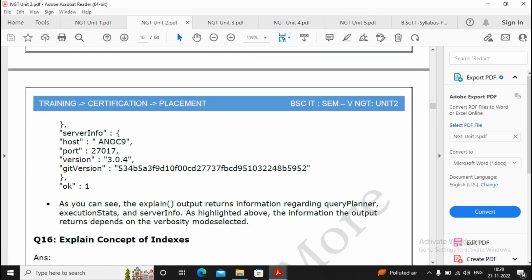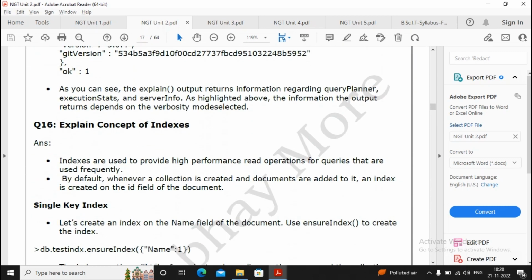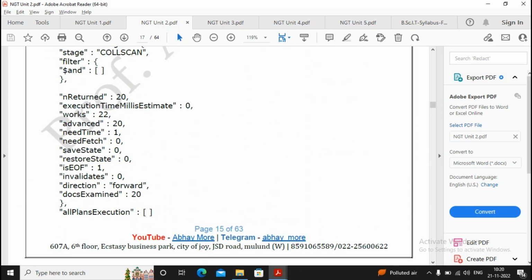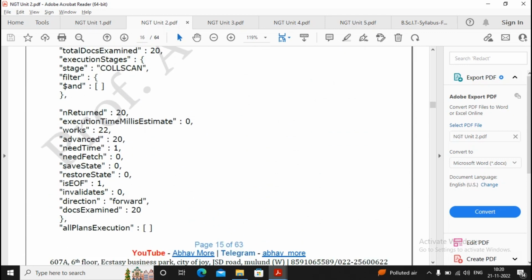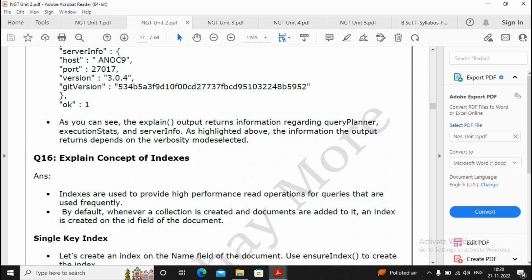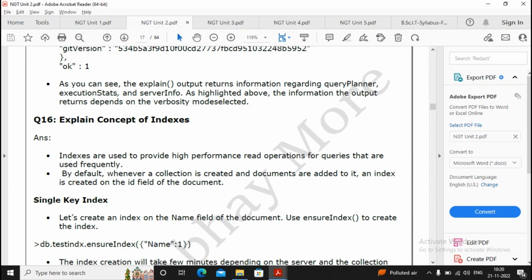And the answer pages are more because I had displayed the output also. So in an answer paper, do we need to display the output? If you are writing only one document, that is more than sufficient. If you are writing no document, that is also okay according to me. But if you write a small output, the weightage of the answer increases a little.